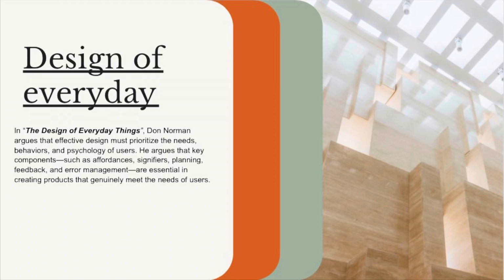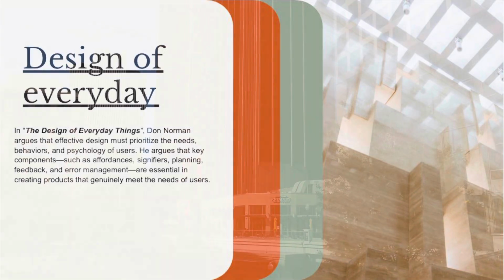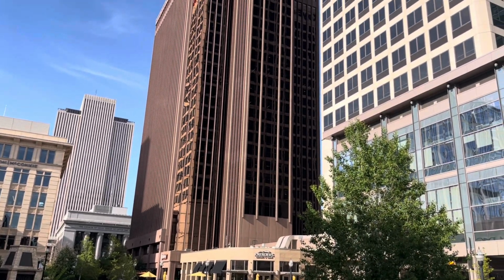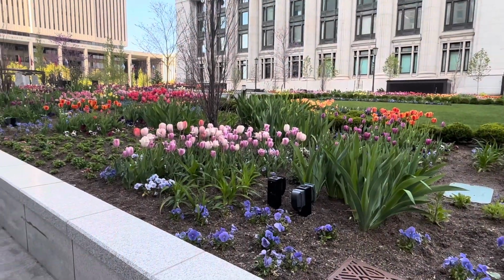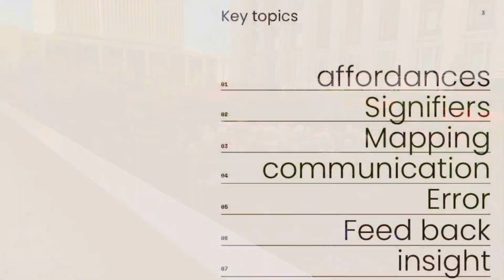In The Design of Everyday Things, Don Norman argues that effective design must prioritize the needs, behavior, and psychology of the users. He argues that key components such as affordances, signifiers, mapping, feedback, and error management are essential in creating products that genuinely meet the needs of users. Key topics: affordances, signifiers, mapping, communication, error, feedback, and insight.